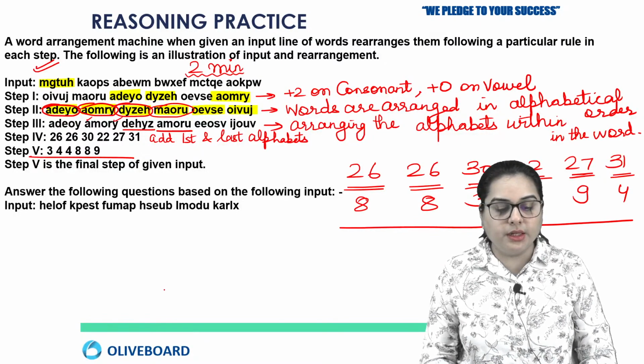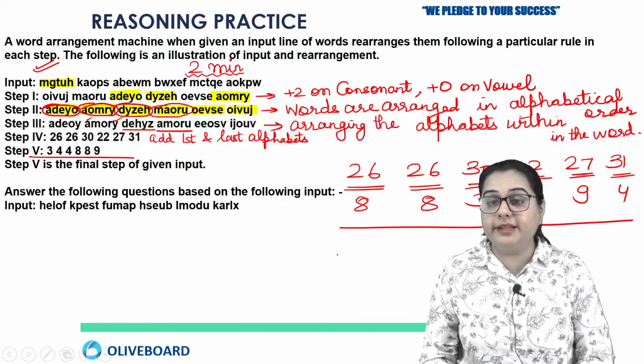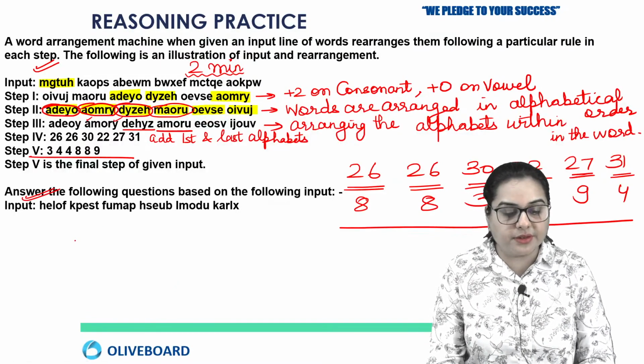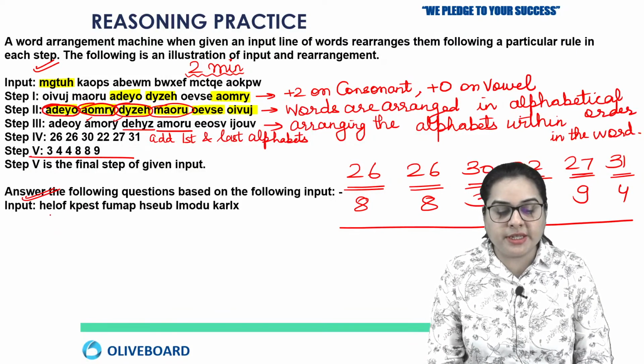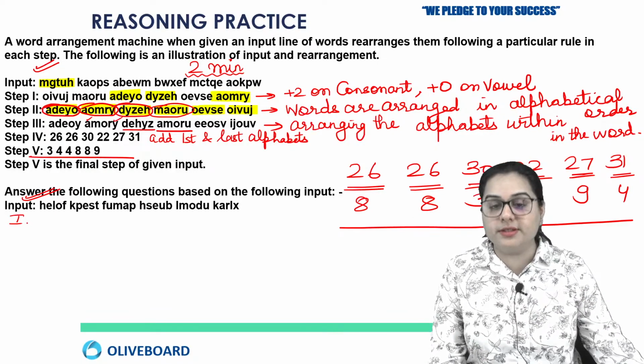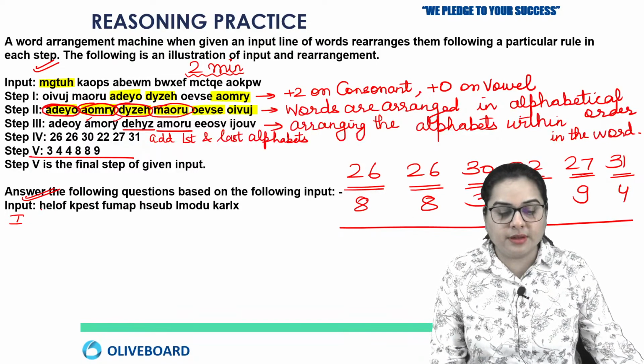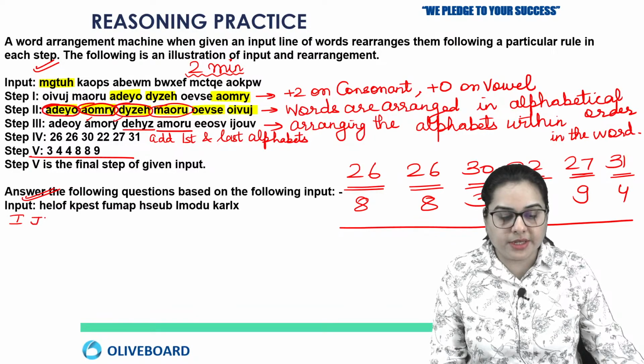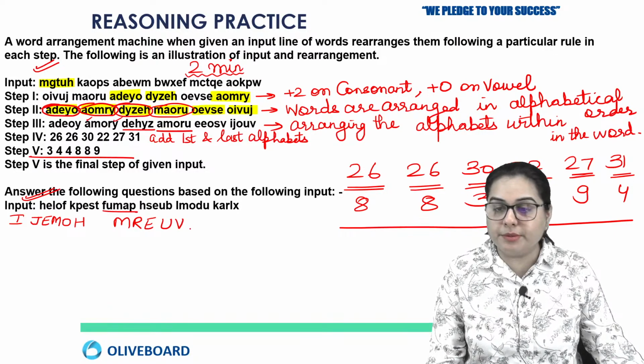Okay. Right. So now we have to solve, applying the same rule, the given input. So this is your given input. Now here you have HELOF. So the first thing that we have to do in step number 1 is just add 2 to the consonants. HIJ, E will remain same. LMN, O will remain same, FGH. Next is KLM, PQR, E remains same. STU, TUV. Next word is FUMAP.